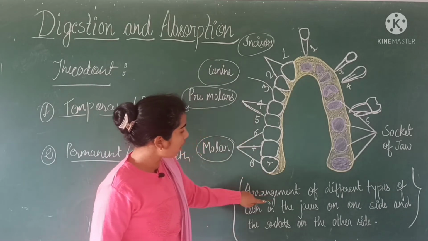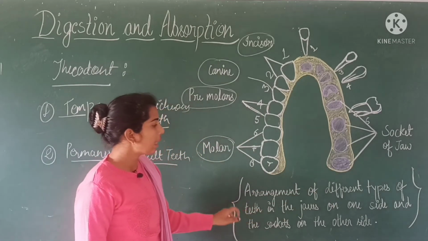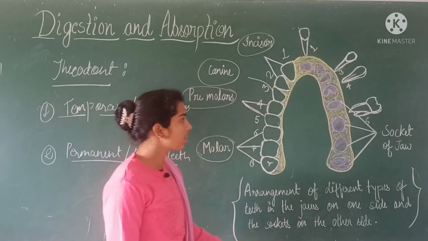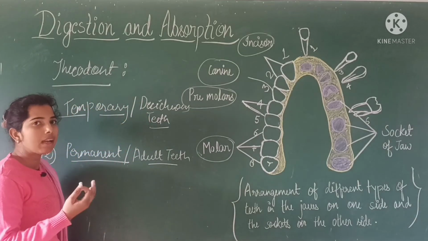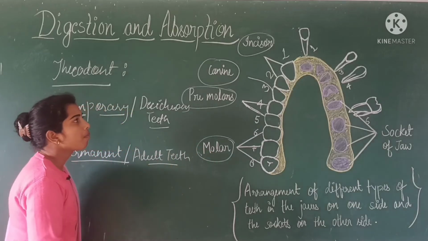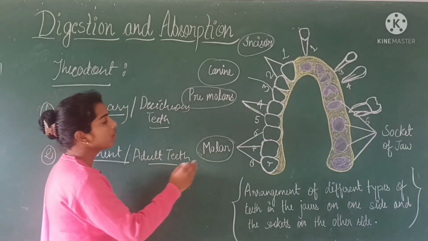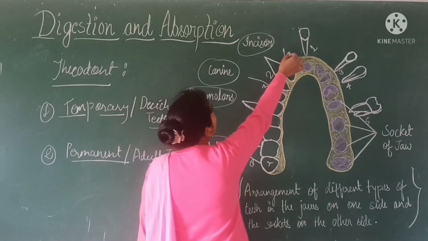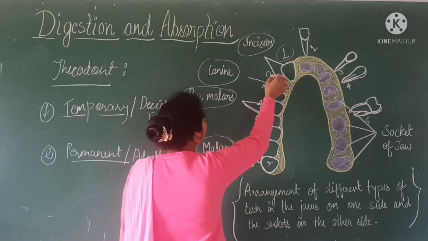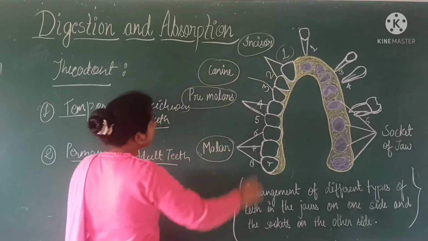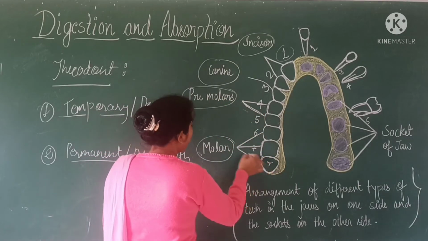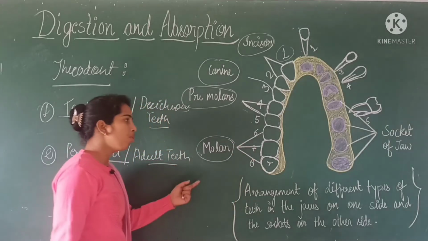This is the arrangement of the different types of teeth in the jaw on one side and the sockets on the other side. In our buccal cavity, there are two jaws, one upper and another lower jaw. Each jaw consists of 16 teeth. Pairs 1 and 2 are incisors, third is canine, 4 and 5 are premolars, and 6, 7 and 8 are molars.